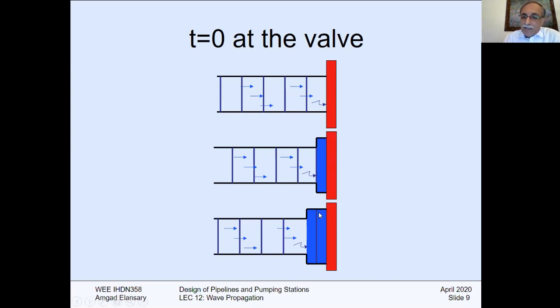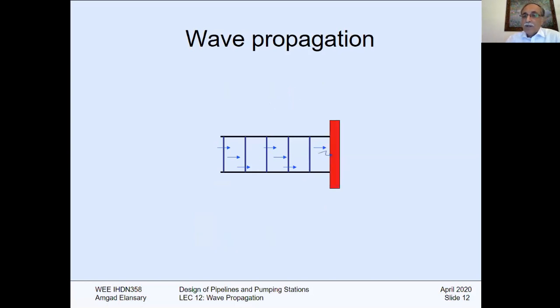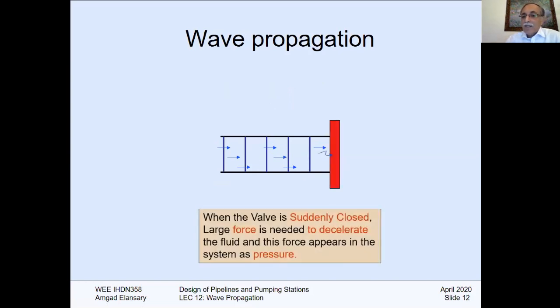So this change will happen here due to the valve closure, which is accompanied by V equals zero and stretching of the pipe diameter. At the same time, there is an increase in the pressure due to that change from kinetic energy to potential energy. Assume ideal flow, no friction, and the valve was initially open. You close it. When the valve is suddenly closed, a large force is needed to decelerate the fluid.